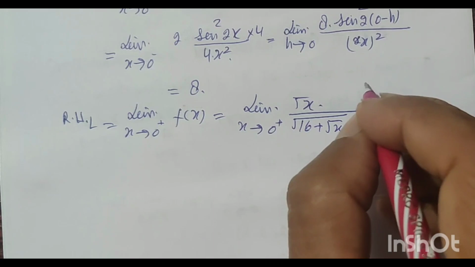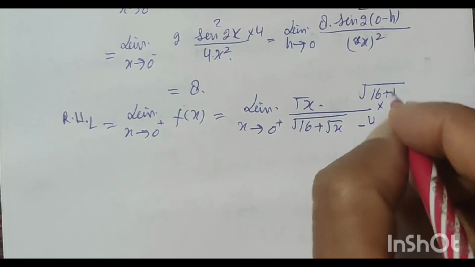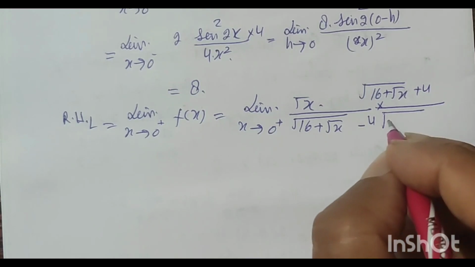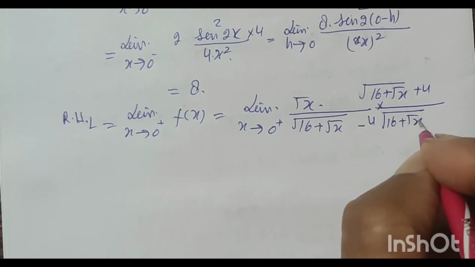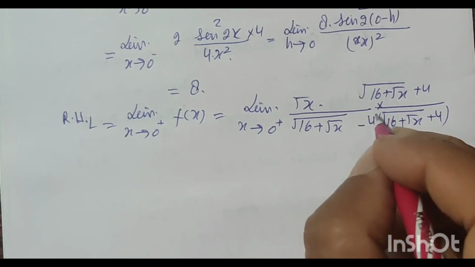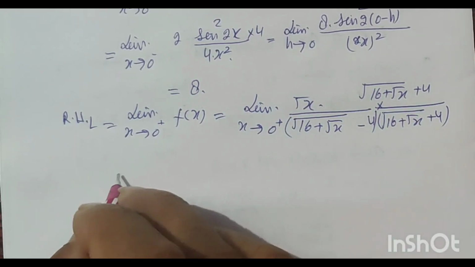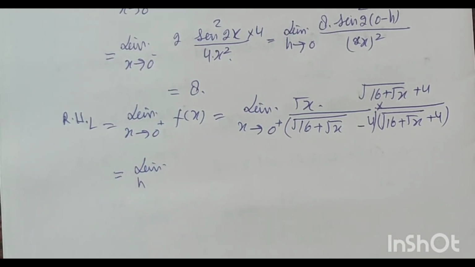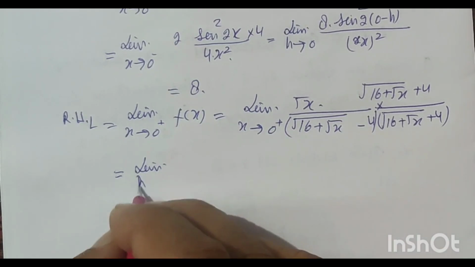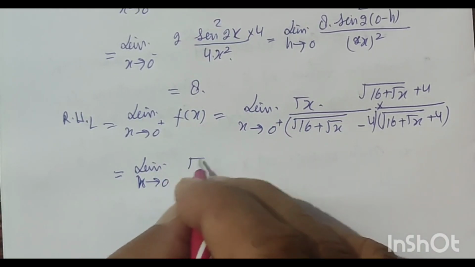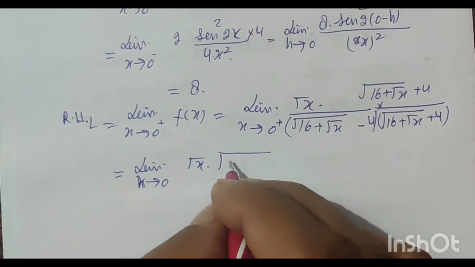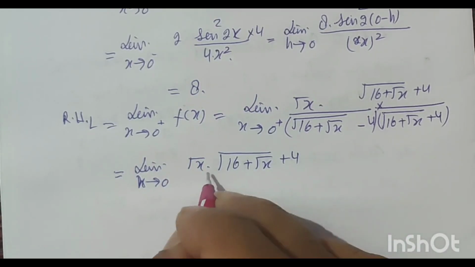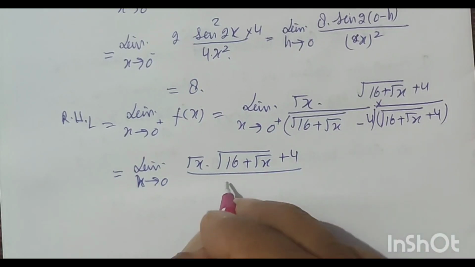By rationalizing, multiply by root 16 plus root x plus 4 upon root 16 plus root x plus 4. This is equal to limit x tends to 0, root x (root 16 plus root x plus 4) upon root x.